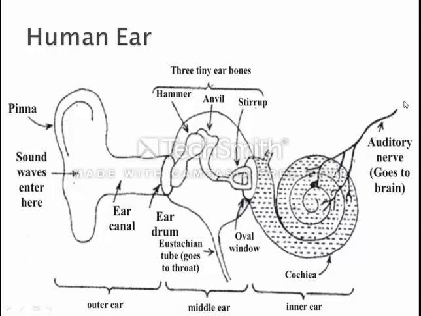goes to the brain. So how does it happen? Now we will talk about it. As soon as the sound waves enter through the pinna, they go to the ear canal.